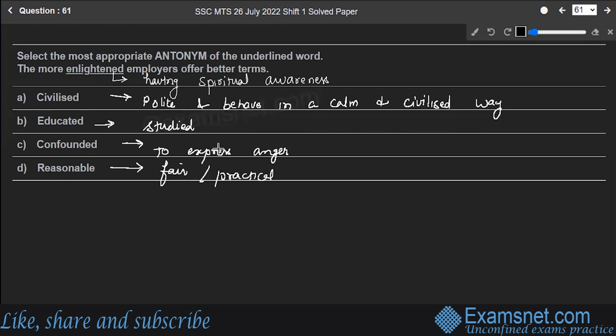So you have to find out the antonym of the word enlightened. Enlightened means having spiritual awareness. So the opposite meaning to that is confounded, to express anger or annoyance over something. So option C is the correct answer to the question. Hope you are clear.